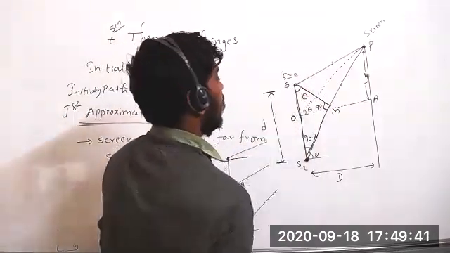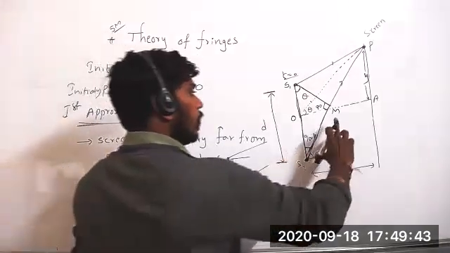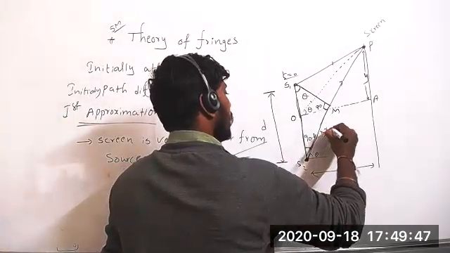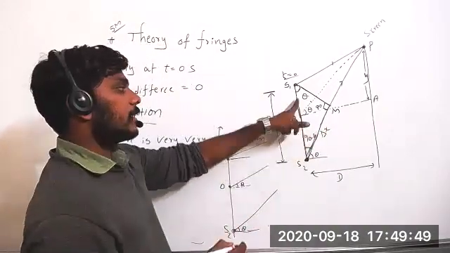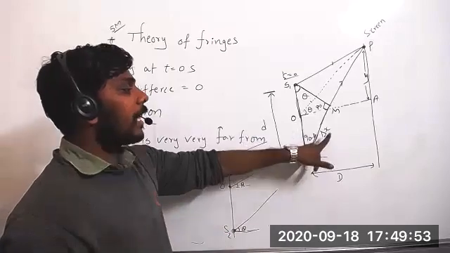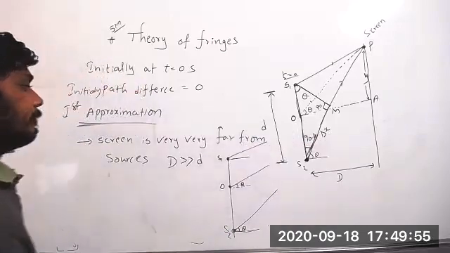It is theta now. Now, this is the gap. We can say it is the path difference. How much, we don't know yet. We have to calculate the path difference.